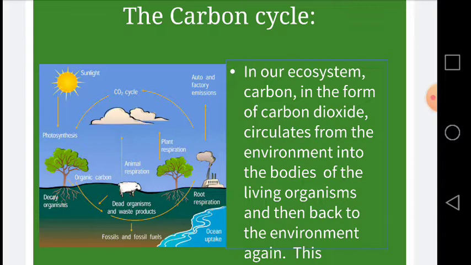Motor vehicles, for example, run on petrol and emit a lot of carbon dioxide back into the atmosphere, and this carbon dioxide is again used by the plants to make the carbohydrates and other compounds of the living organisms. In this way the carbon circulates from the atmosphere into the living organisms and from living organisms into the atmosphere.